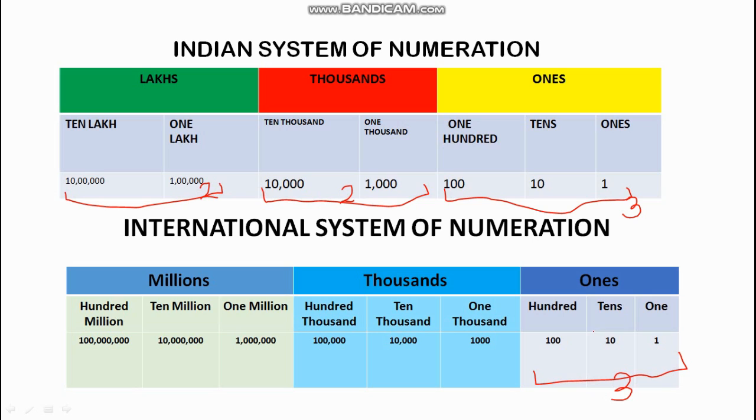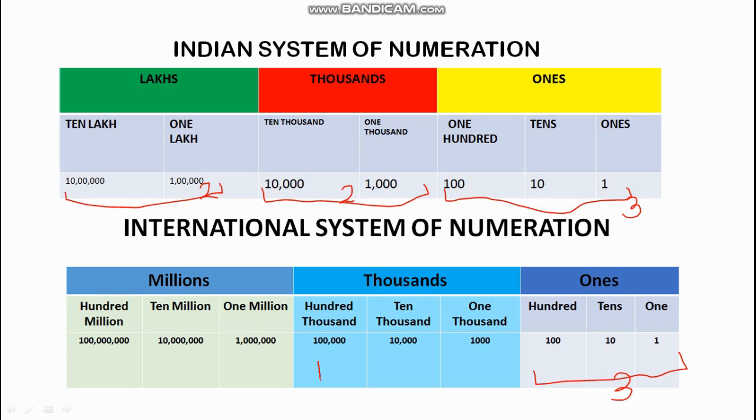When we talk about the thousands period, now please look carefully. In case of the thousand period, we have 1,000 and 10,000. They both were already there in the Indian system of numeration. And there is one more, which is 100,000.